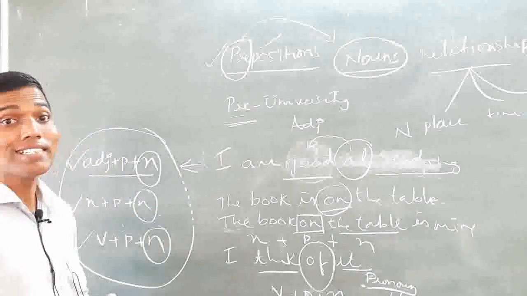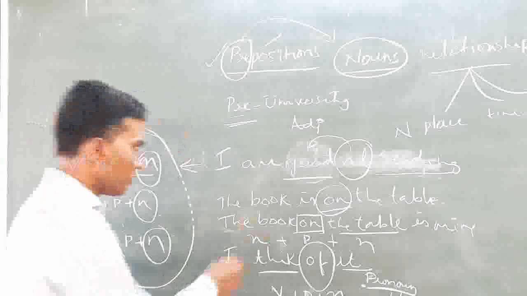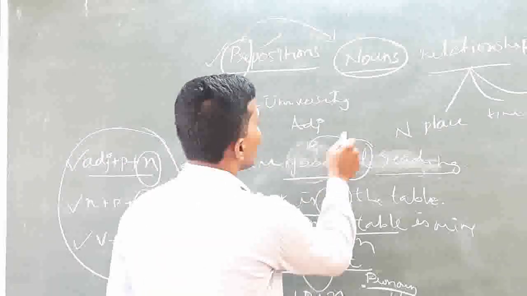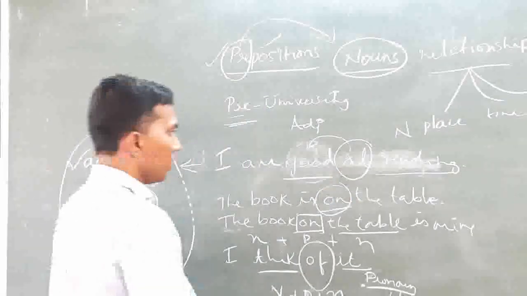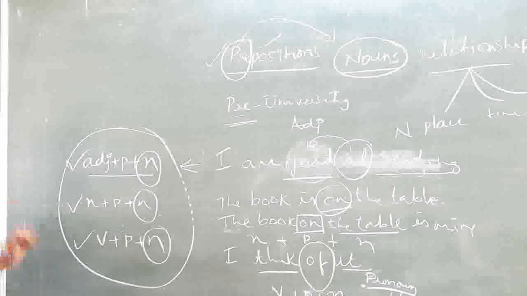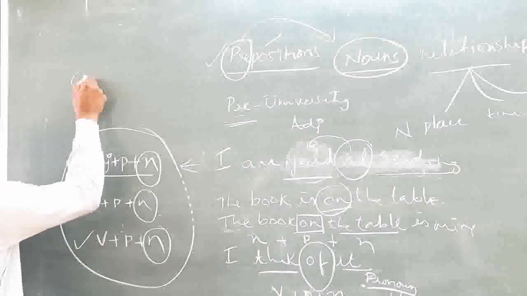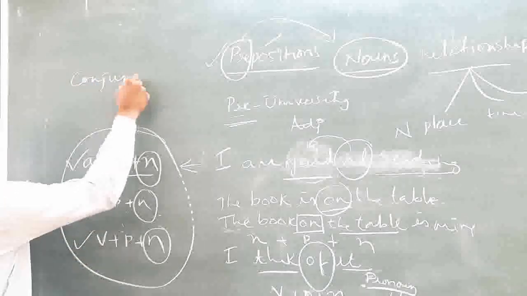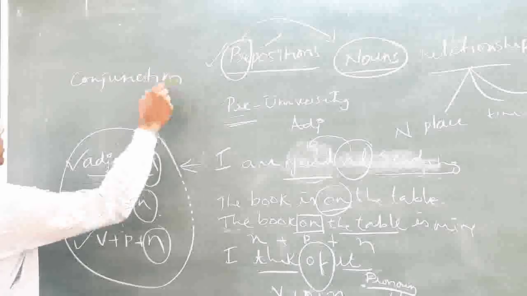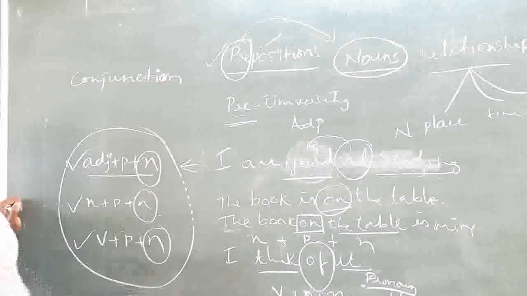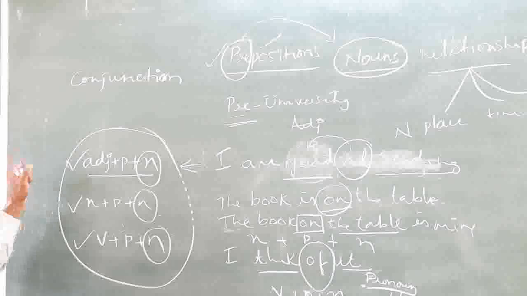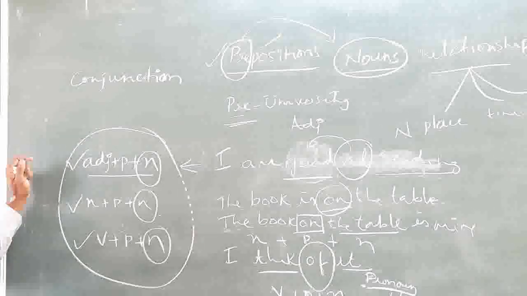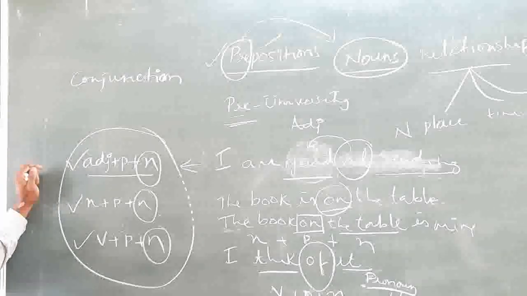What else does it do? Whenever there is a preposition, it also does the function of a conjunction. What do you mean by that? It has to do two things. One is to combine.